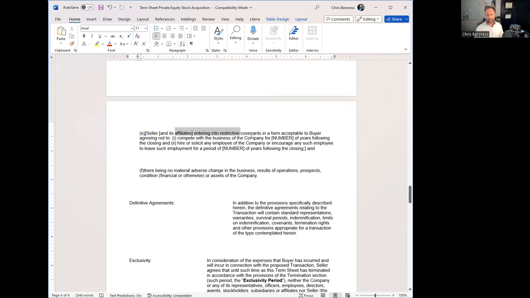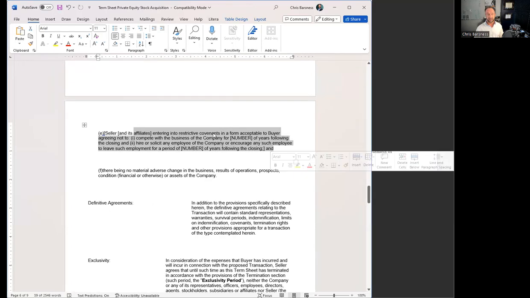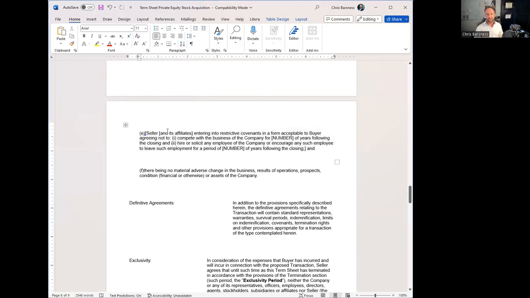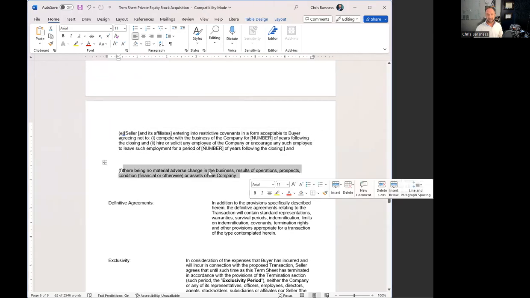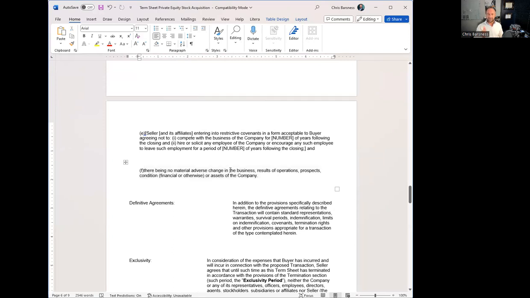This talks about if there's any kind of restrictive covenants, like a non-compete, non-solicitation, whether those have been agreed to before we close. And also that there's no material adverse changes from the time that we sign this term sheet and the date of closure or signing the purchase agreement.